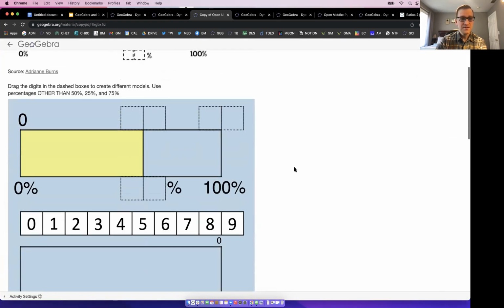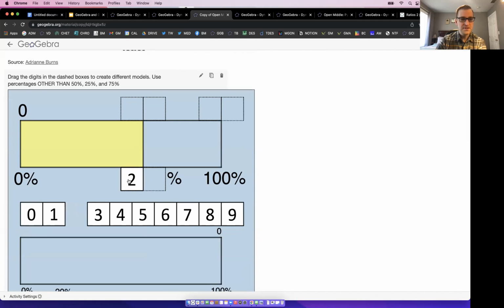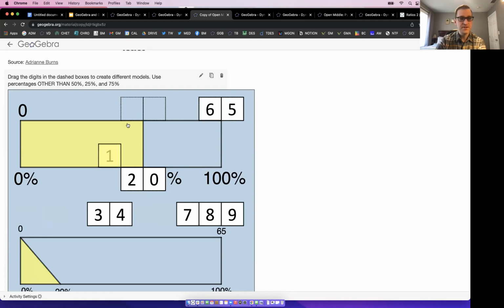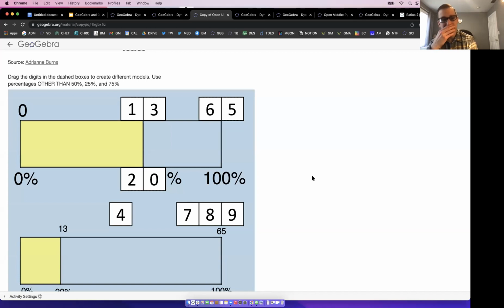Okay. So again, what I'm thinking about is, here's an example, 20%. Call that a 65. Well, 20% is a fifth, right? So here's an example. That's 13. You see what I mean? But again, this is actually a lot harder for students, even in the upper grades. Try it. You'd be surprised. But again, talk about conceptual views of percentages here. I think it's powerful. All right. See how kids are creating. This is DOK3.